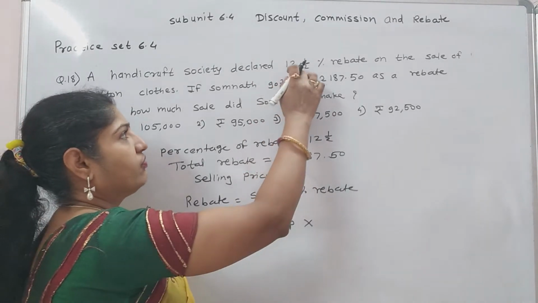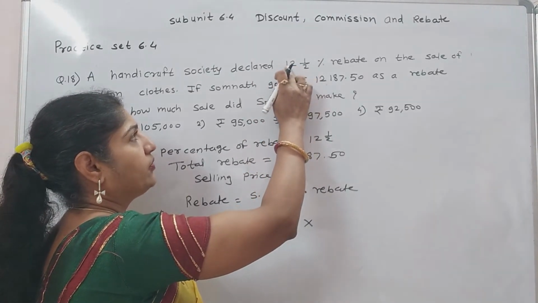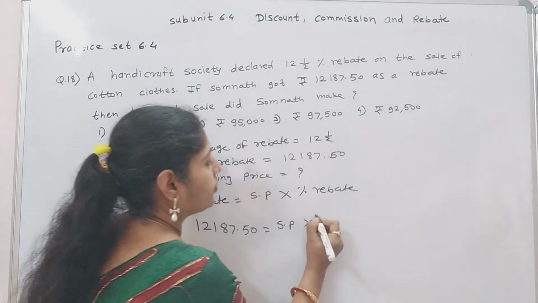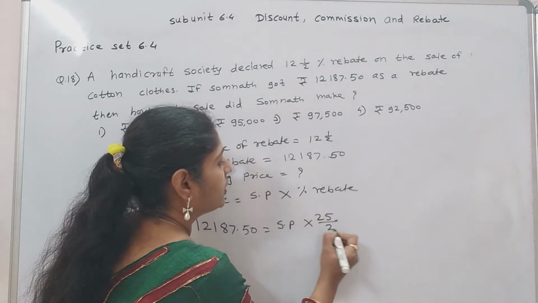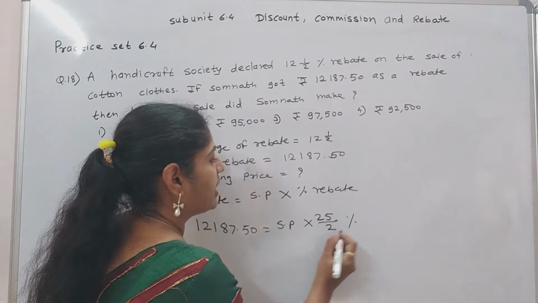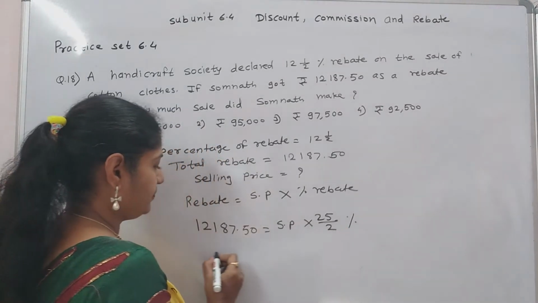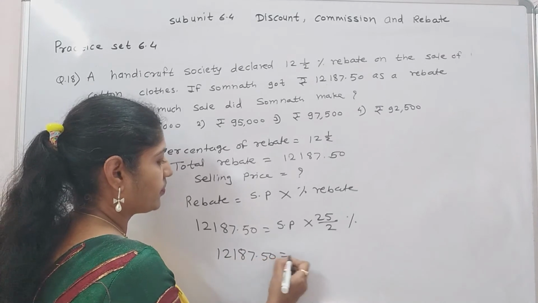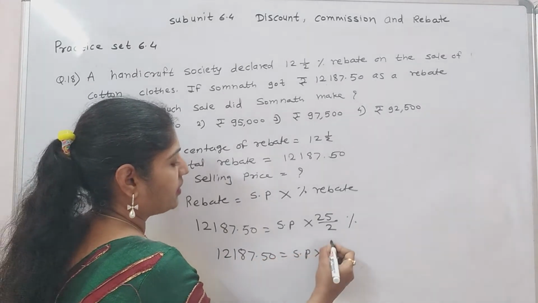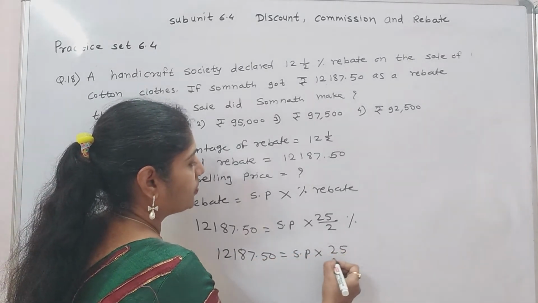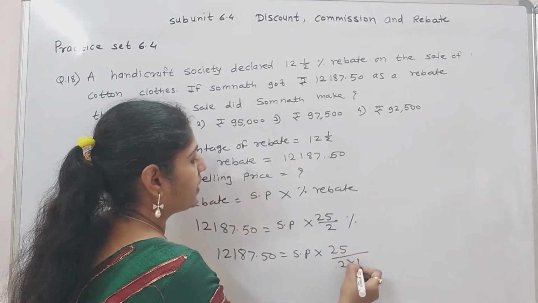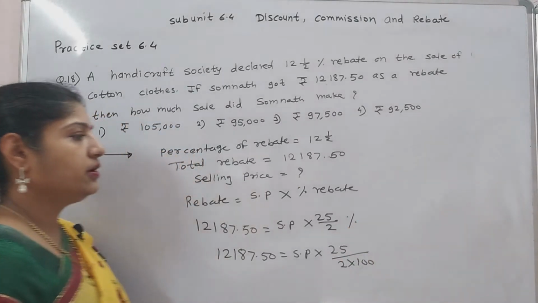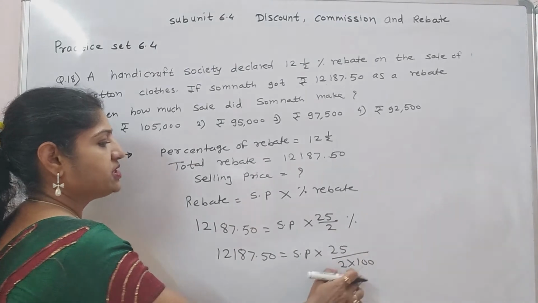That is 25 upon 2. 2 into 12, 24, plus 1, 25. 25 upon 2%, that is divided by 100. 25 upon 2 into 100. Percentage means divided by 100.